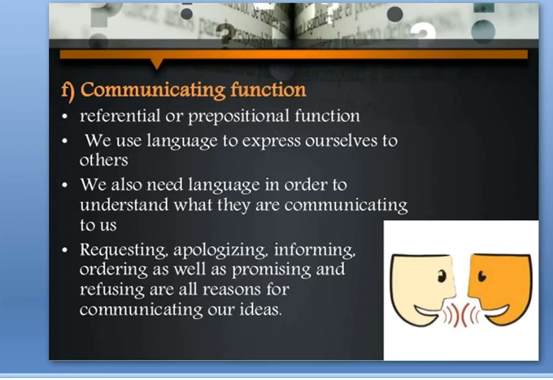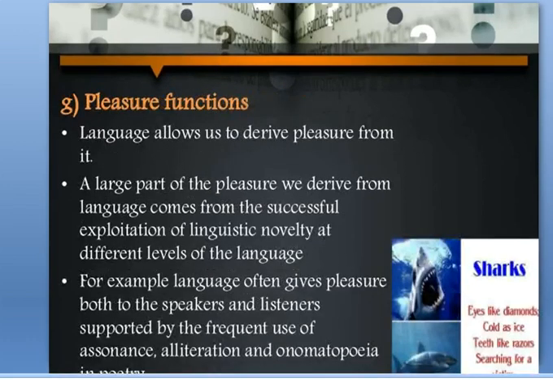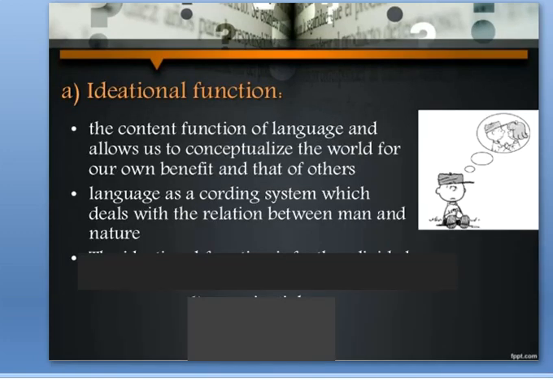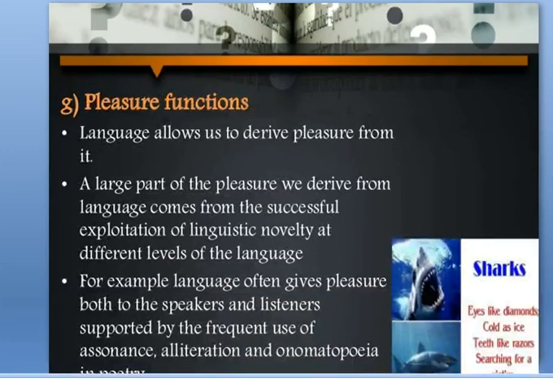That is communicative function. Then we have pleasure function. Pleasure function means we use language for pleasure, right? Language serves the function to give us pleasure. We talked here about using alliteration in the language and assonance and different things to make it pleasurable.